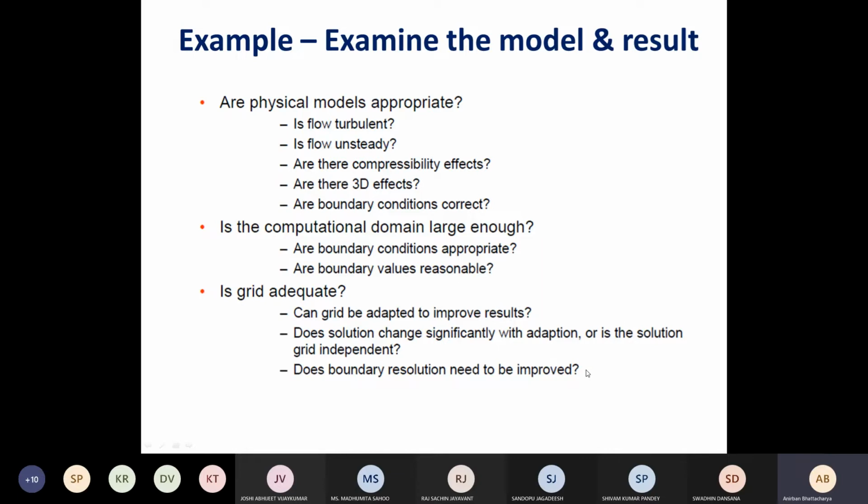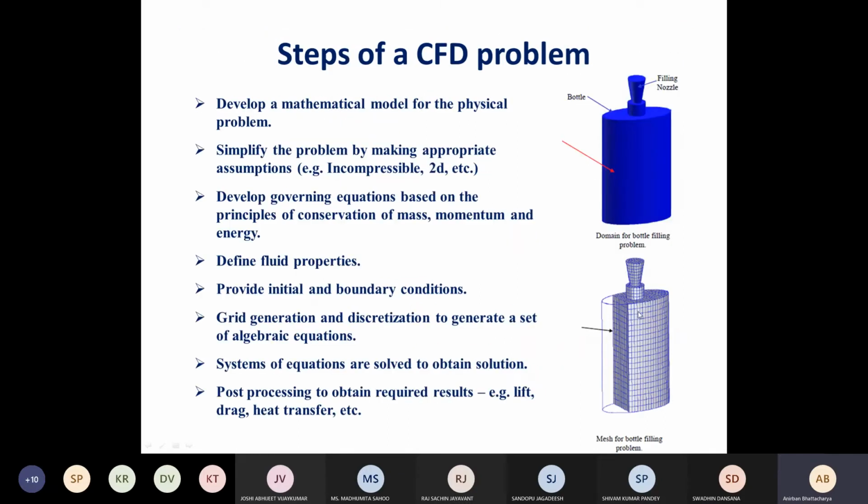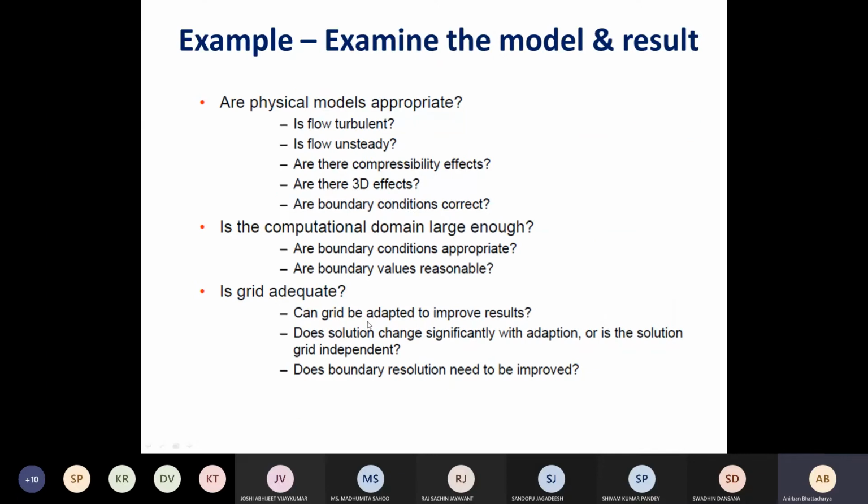What we also need to do is see whether the results change with change of numerical parameters or not. For example, again this domain I had divided into 1000 points. Now if I divide it into 2000 points, how much are the results changing? Ideally the results should not change much. If the results are changing, then it means that our results can change with the number of grid points. It means that you cannot say which result is correct. If I go to 4000 points, then the result may be even more different. This is something which we'll study later. This is known as grid independence.